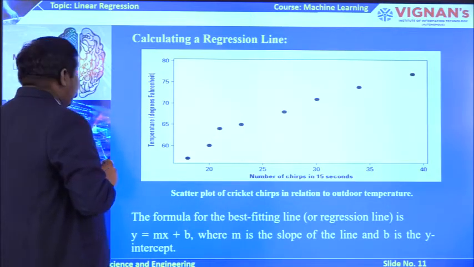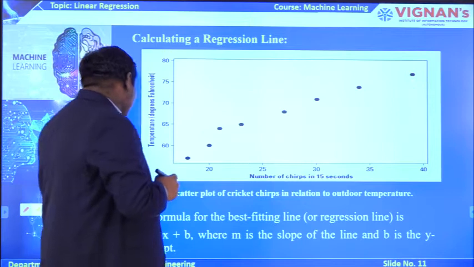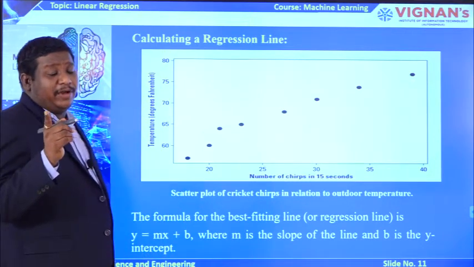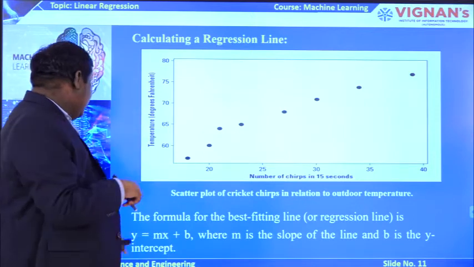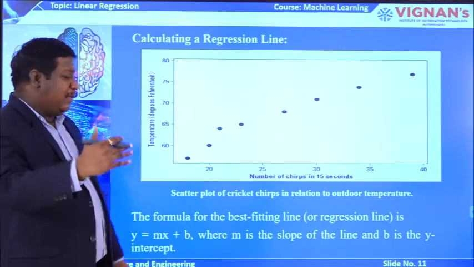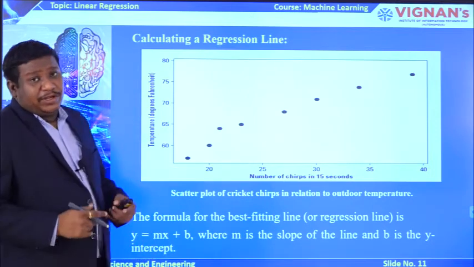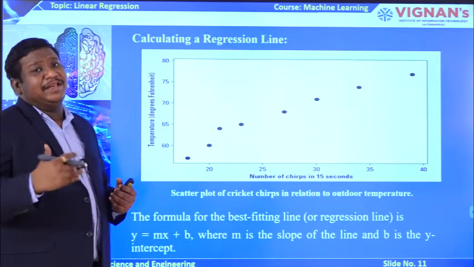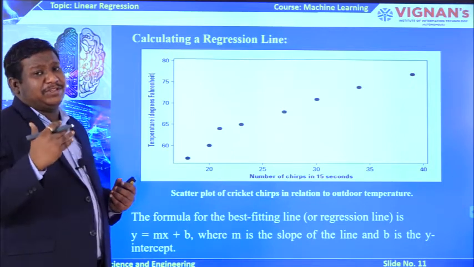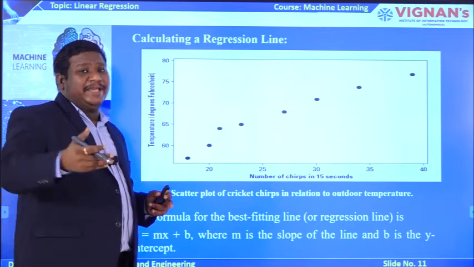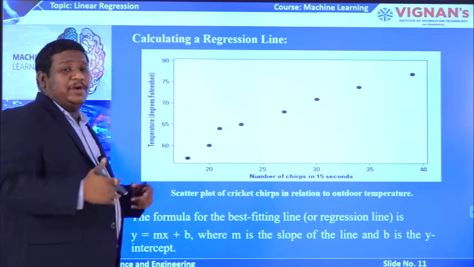This is one of the examples you can see. This is the formula y equal to mx plus b. I told you already in the previous one with different variables; here the same is repeated with different values. The formula for the best line is, as I told you already, to generate the linear regression model, the best equation we are considering is y equal to mx plus b. Similarly here, y equal to mx plus b.